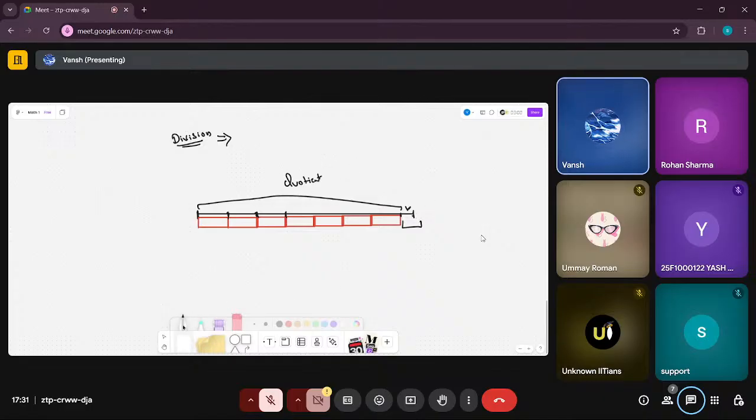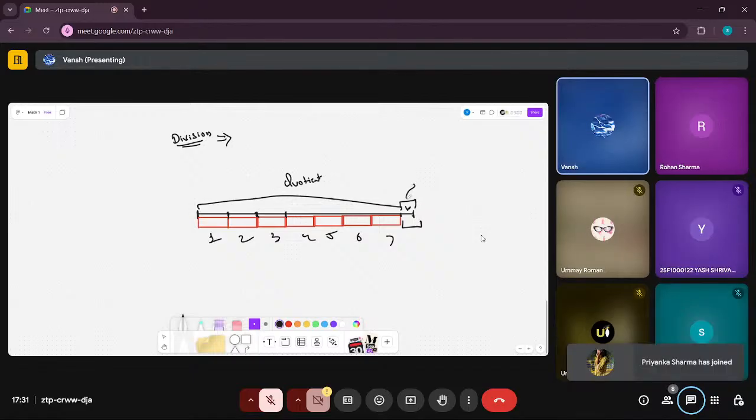How many pieces did we make? One, two, three, four, five, six, and seven pieces. And after making those seven equal length pieces, we got this extra chunk. This extra chunk is known as the remainder.